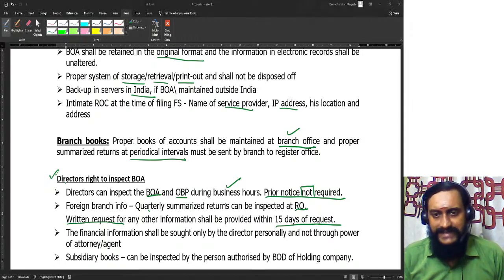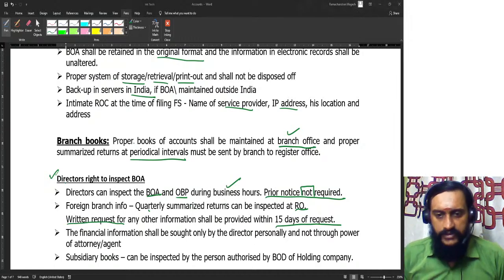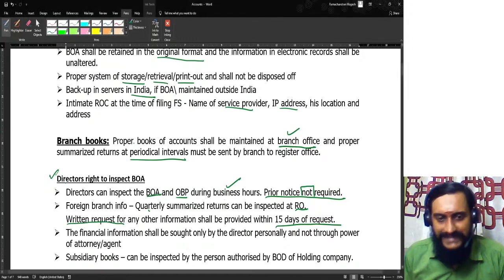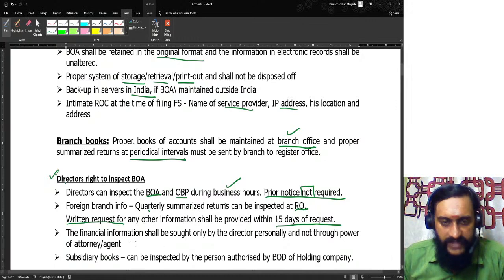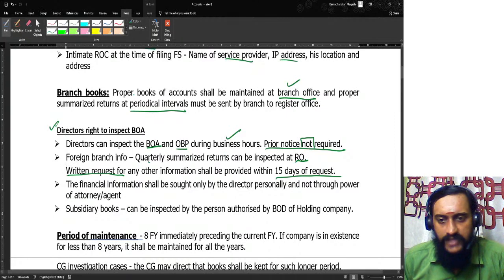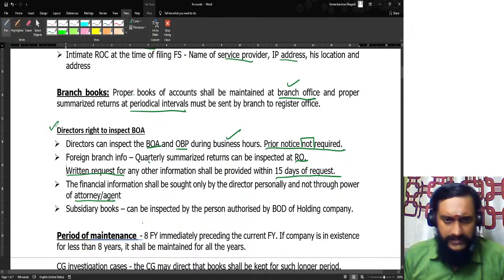Outside India, whatever is there is also available for inspection, provided he sends a notice to the company saying that he wants to inspect whatever records are there outside India. Now the company should arrange and bring that information to India. Such financial information shall be sought only by the director personally and not through any power of attorney or agent. Which means the director cannot appoint an agent requesting for the books of accounts.